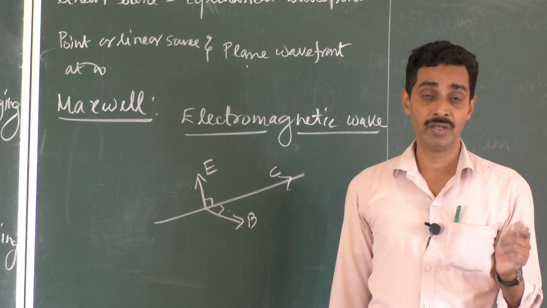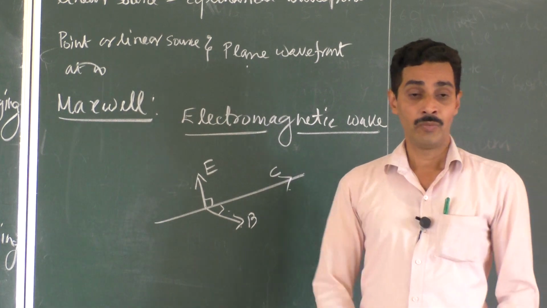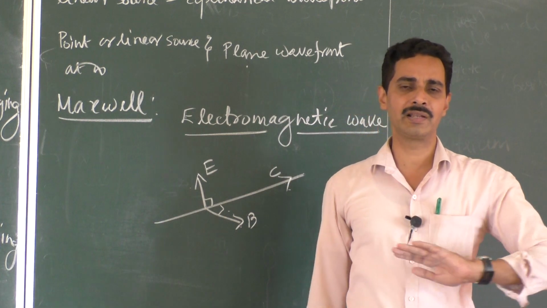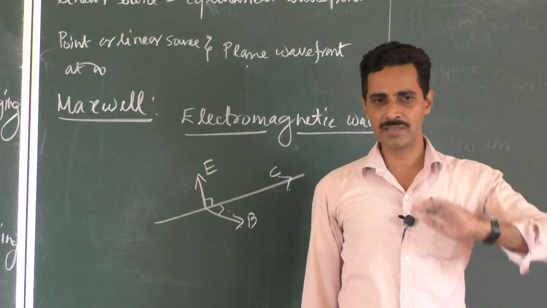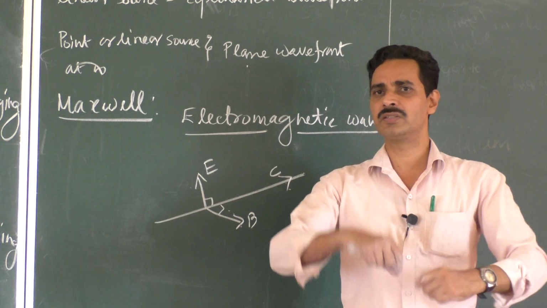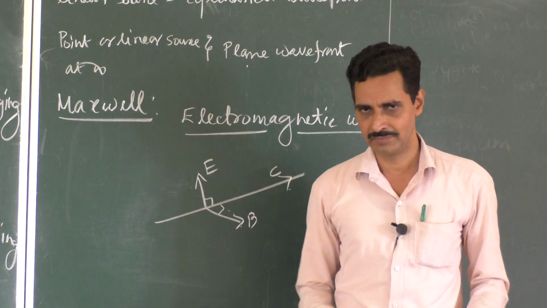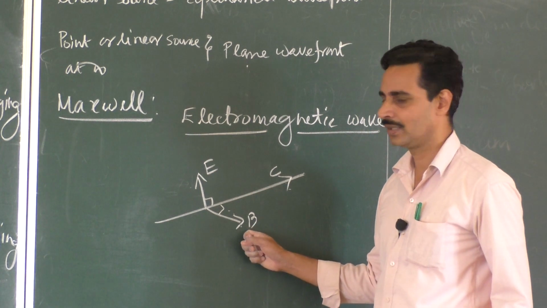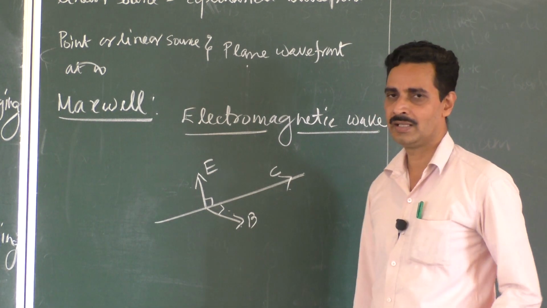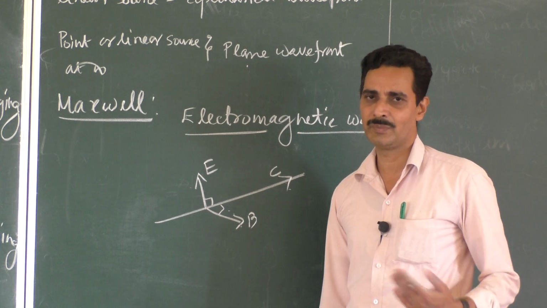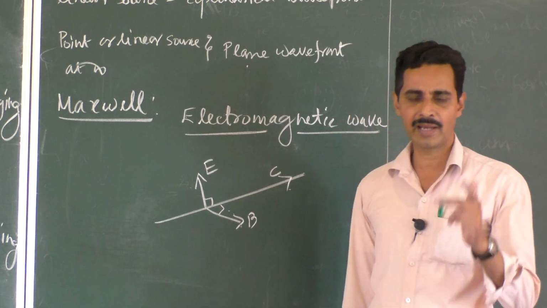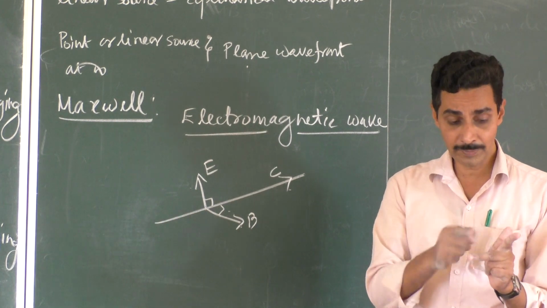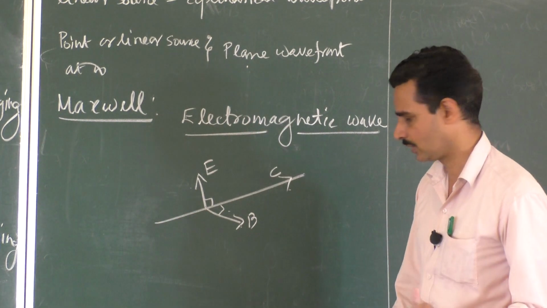A wave is produced whenever there is a change. Water ripples: if water molecules don't vibrate, no ripples are produced. Water ripples can be seen only when the water molecules change their positions every now and then. They should keep on changing positions, and this is the wave theory. According to wave theory, light is a combination of electric and magnetic fields, both perpendicular to each other, and mutually perpendicular to the direction of propagation also.